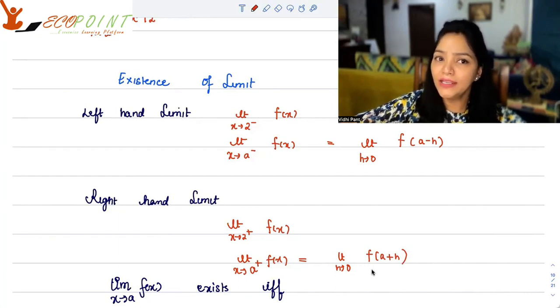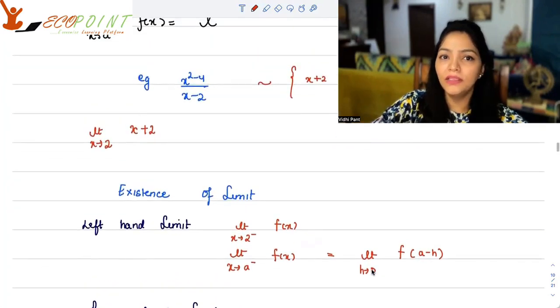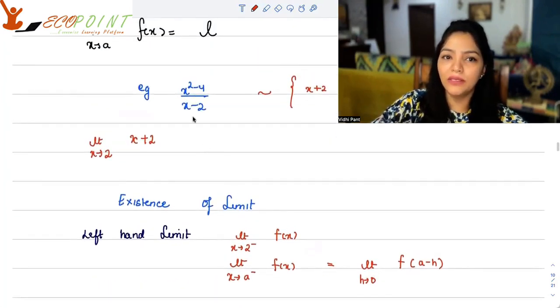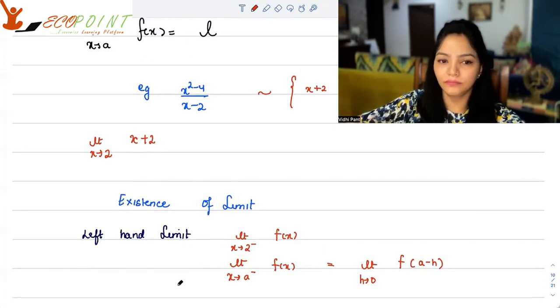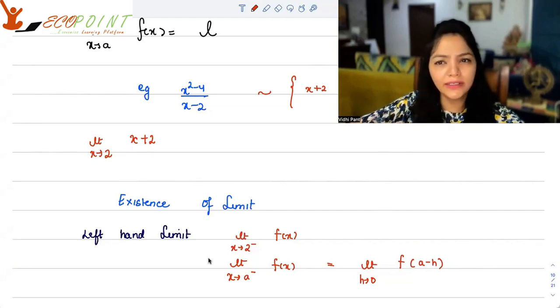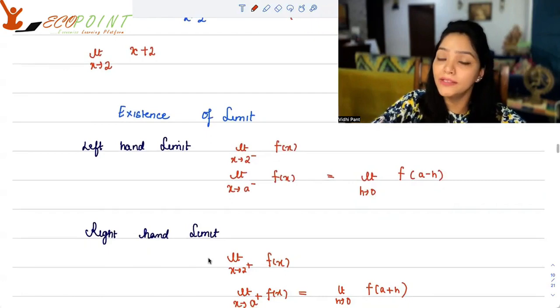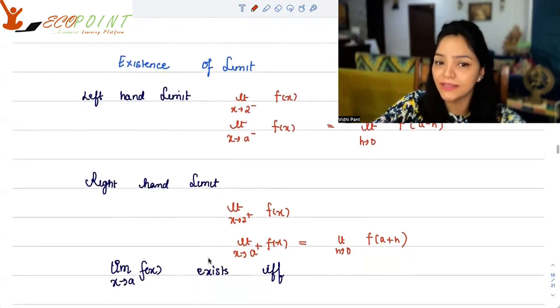In case of this function, x squared minus 4 upon x minus 2, in case you look at this function x plus 2, whether you are a little less than 2 or a little more than 2, you're around 4. The functional value is around 4. So hence we would say that the limit exists.